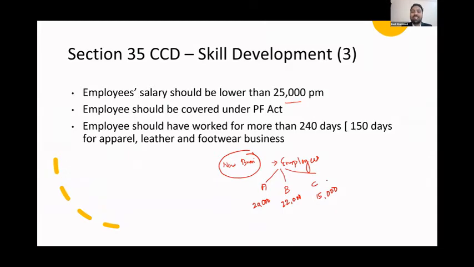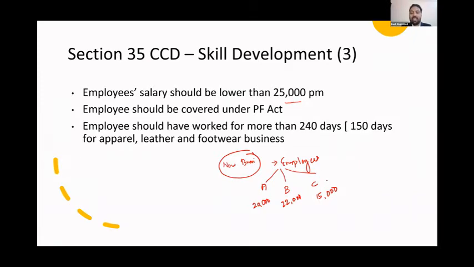Now you want certain skills for these people to be developed. It can be computer skill. It can be any other skill that has been notified by the government. So there are a lot of organizations which have been approved by the central government to provide this particular skill development. So you contact them and you give them a project.